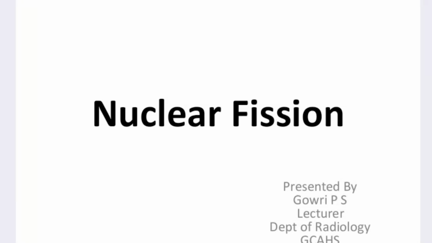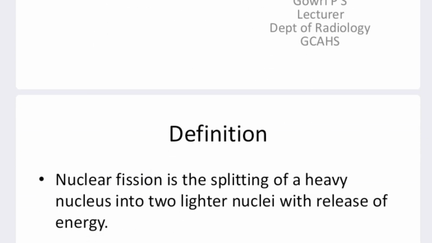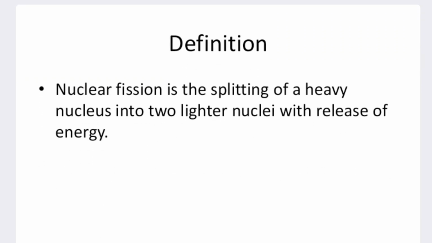Today we are going to discuss the topic nuclear fission. First, neutrons are uncharged particles which have the advantage of penetrating the nucleus without being accelerated to high energy. And the nuclear reactor uses two methods to produce radionuclides: nuclear fission and nuclear neutron activation.